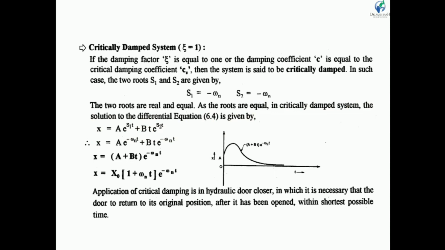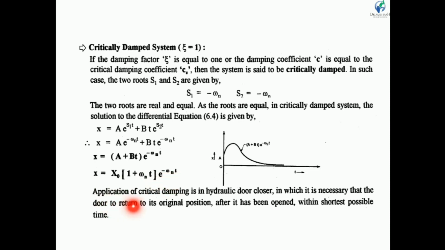So x is equal to A e raised to S1 t plus B e raised to S2 t. In general, x is equal to (A plus B t) into e raised to minus omega n t. If we put the values of A and B, then we get x is equal to x0 (1 plus omega n t) into e raised to minus omega n t.